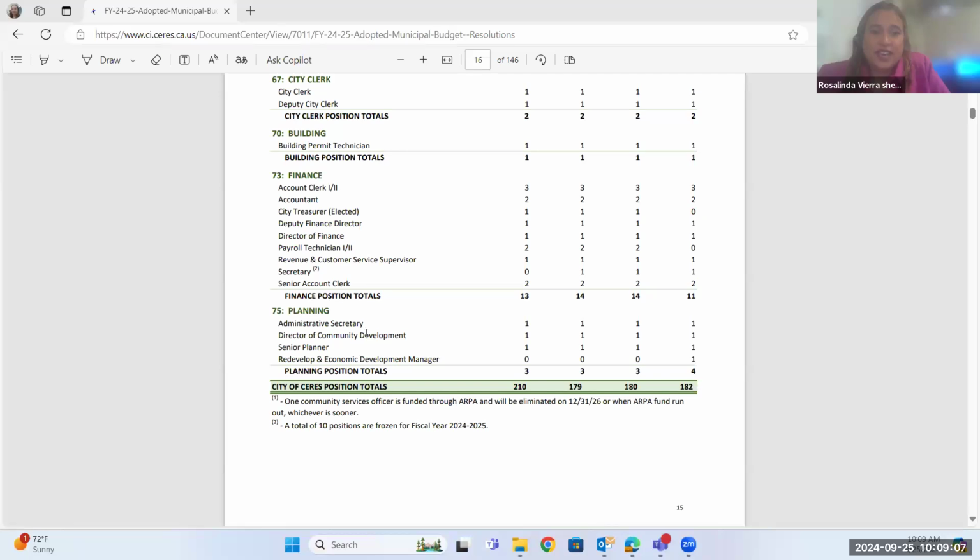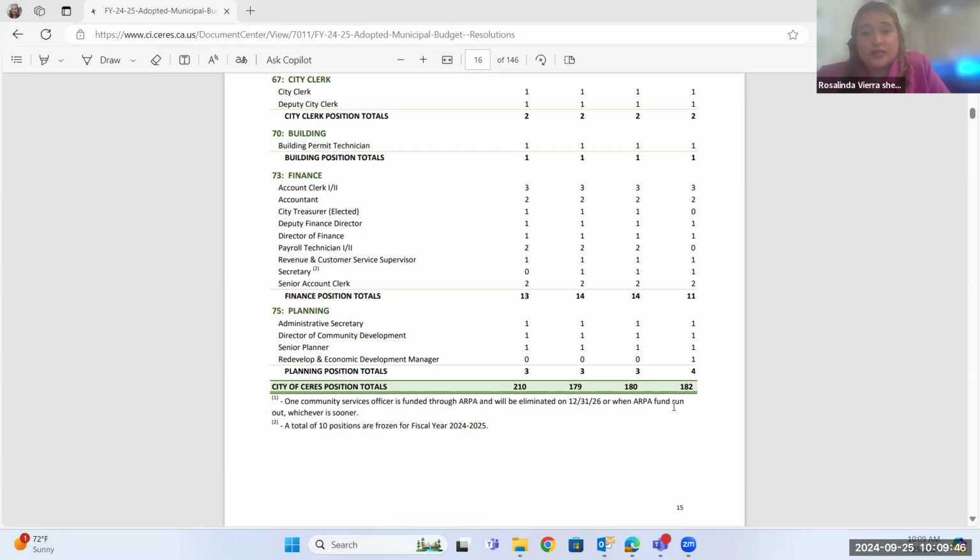And then planning. Planning has the secretary, the community director, the senior director, and then our economic development and redevelopment manager. So that came out of that other area and is now all in 75. So that one actually moved from somewhere else, which is why it looks like there's an increase of 1. You see that with 0, and now we have 1. So the reason that changed is because of the change in the budget. So our total positions technically have increased by 2, and have not decreased.